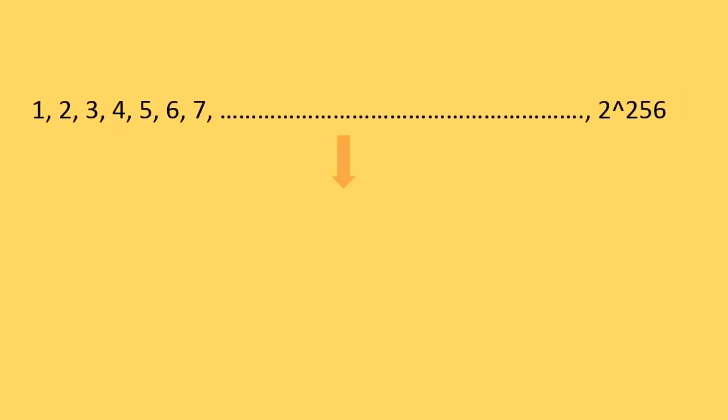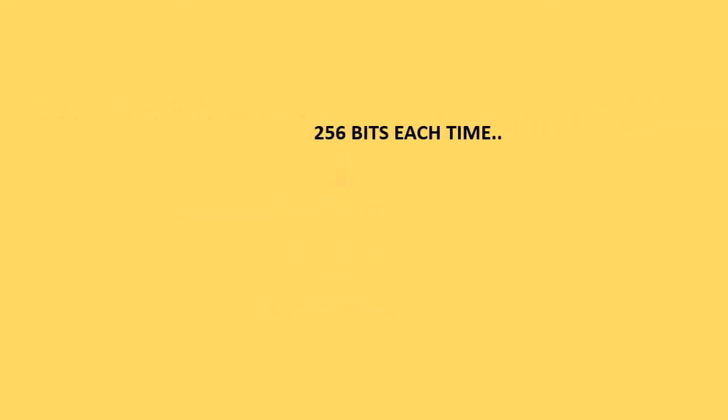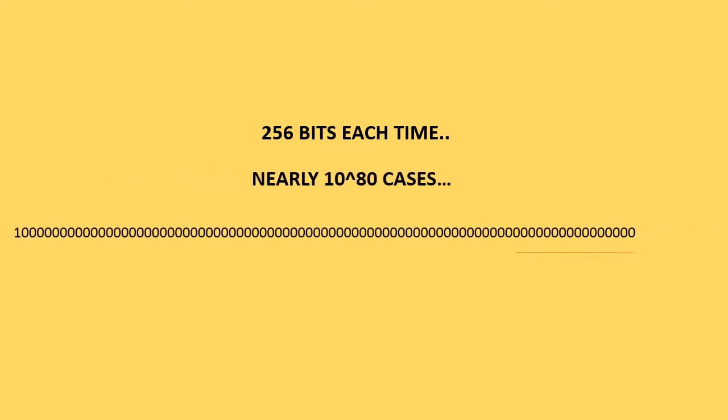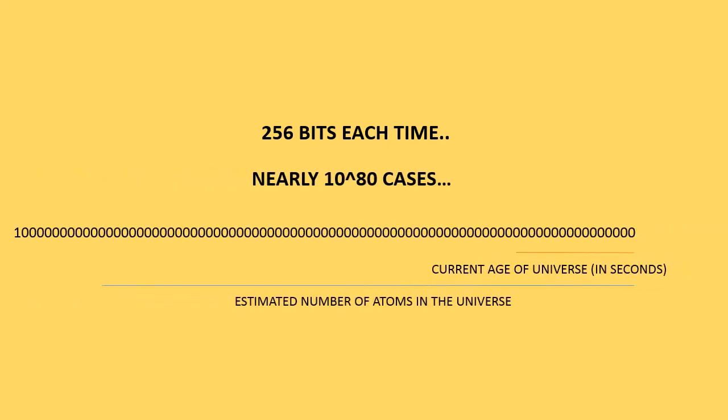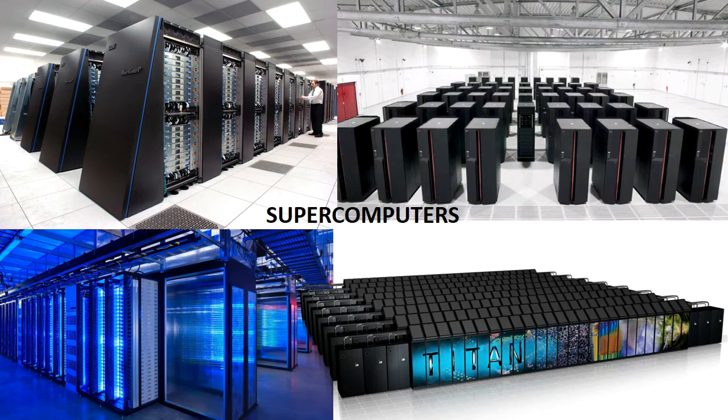Here's another example to get an idea of the magnitude of the benefit. You want to find the numbers between 1 to 2 power of 256 whose square contains a pattern like 1, 2, 3, 4, 5, 6, 7, 8, 9, 8, 7, 6, 5, 4, 3, 2, 1. You need to try all 2 power 256 cases by inputting 256 bits each time to represent the number so it can be checked. This is like solving nearly 10 power 80 problems, and this will take more time than the age of the universe, even if all computers in the world worked on this problem.